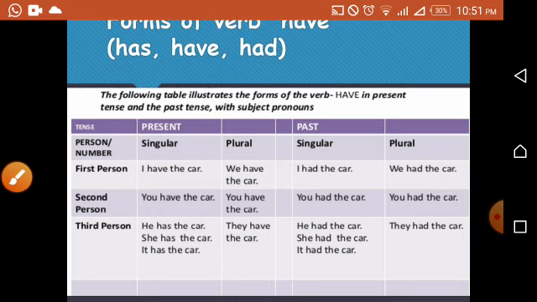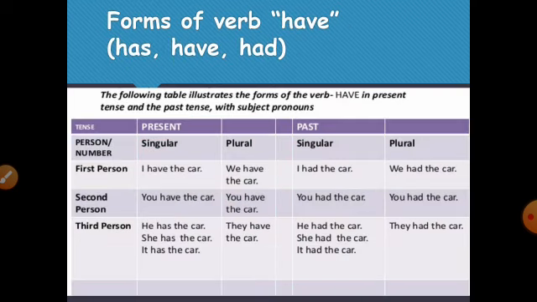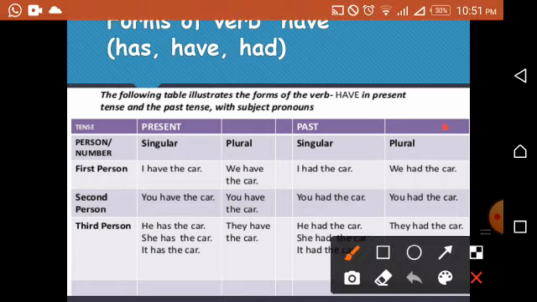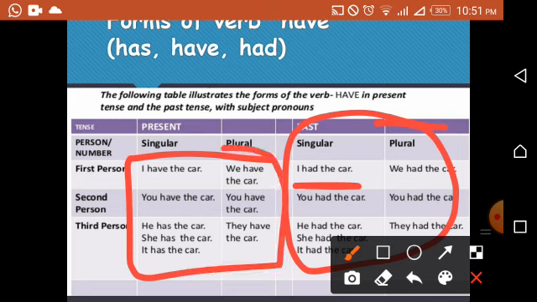In the past sentence we will use had with I, you, he, she, it, we and they. In the past sentence we will use the word had with every kind of singular and plural noun, and in the present we will use has with the singular nouns and have with the plural nouns.